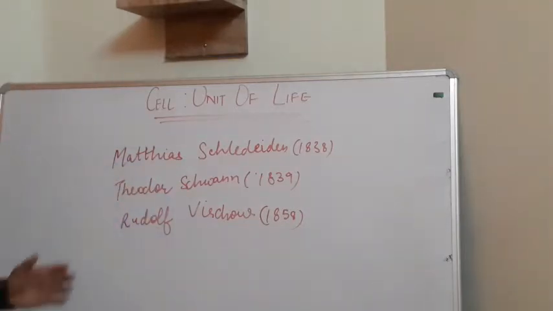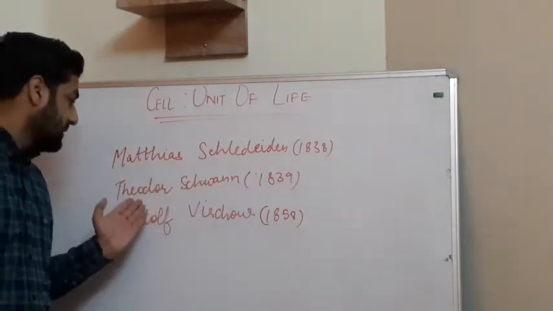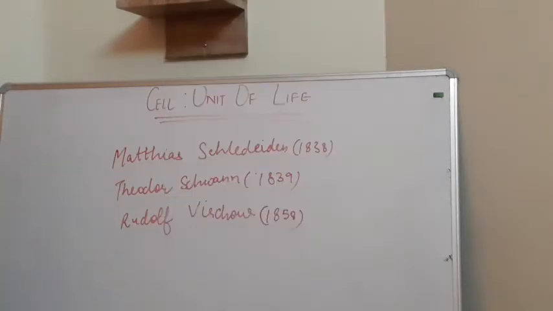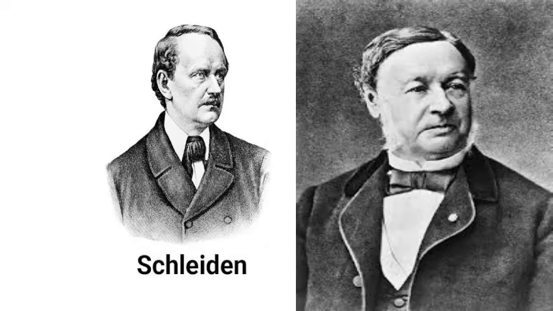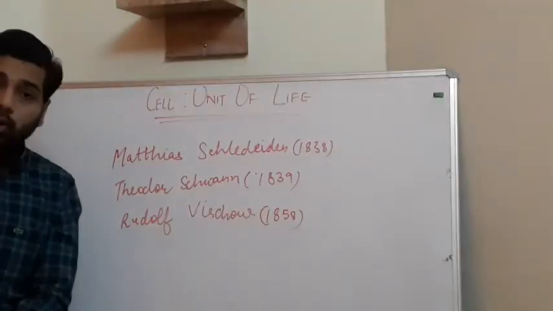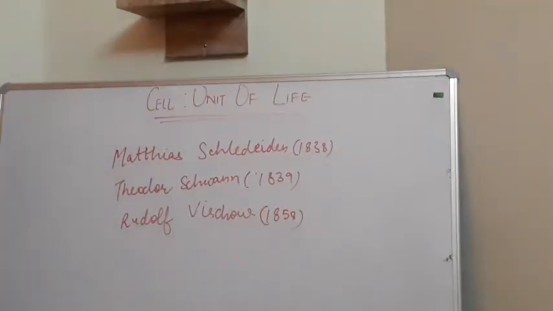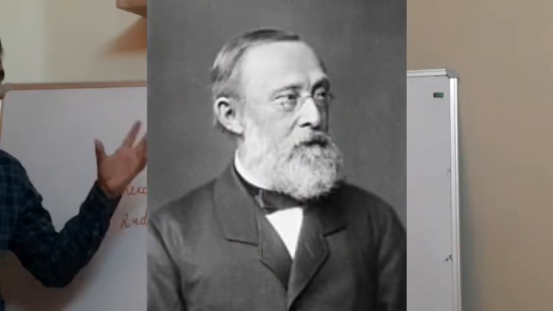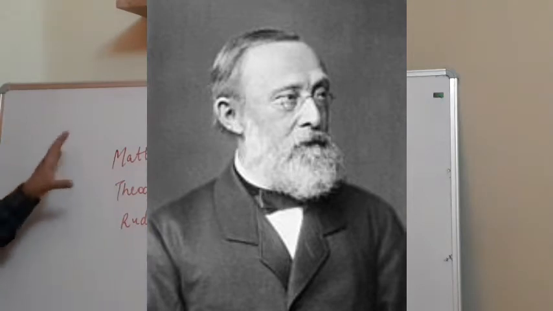In the next year, 1839, Theodor Schwann observed the same thing in animal cells also. Later on, they joined their theories and declared that the cell is the structural and functional unit of both animals and plants. In 1858, Rudolf Virchow added a point to their theory.